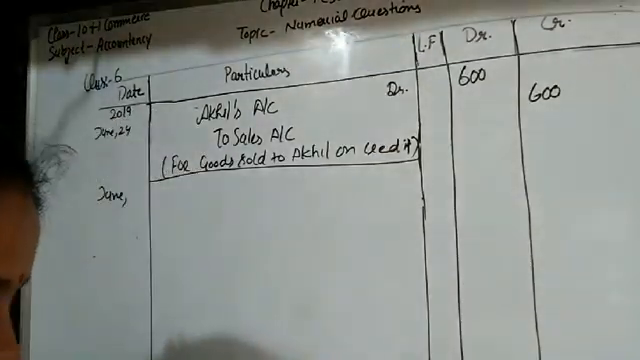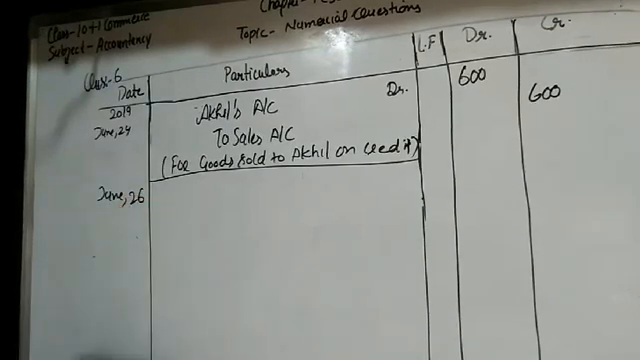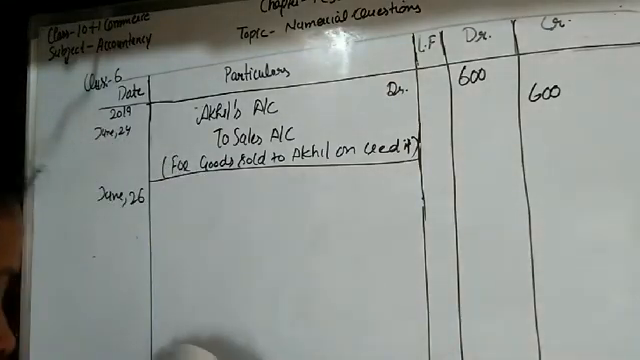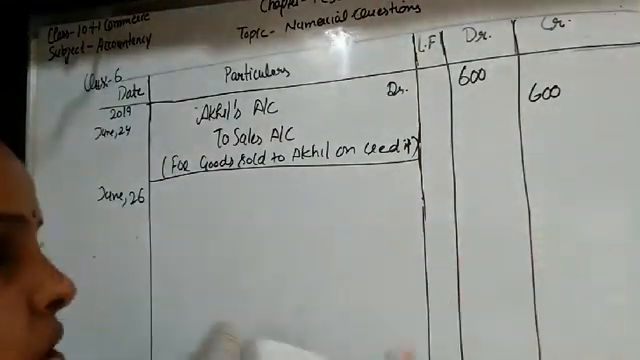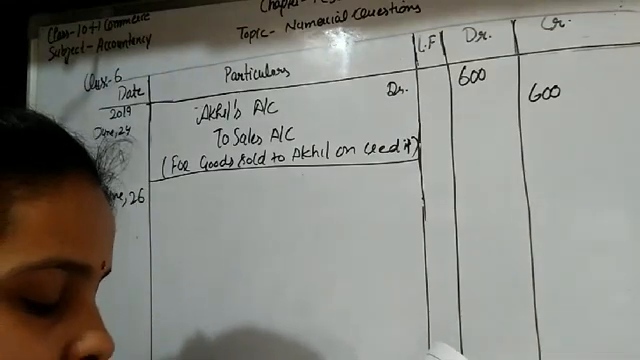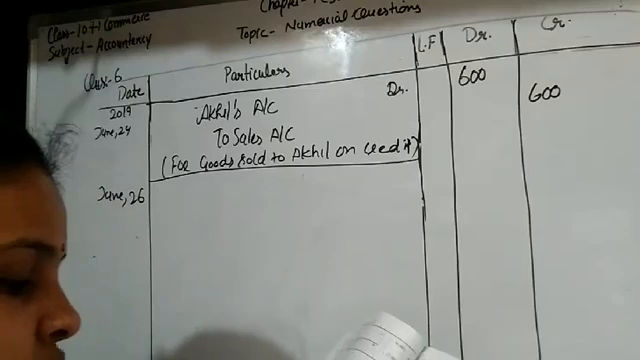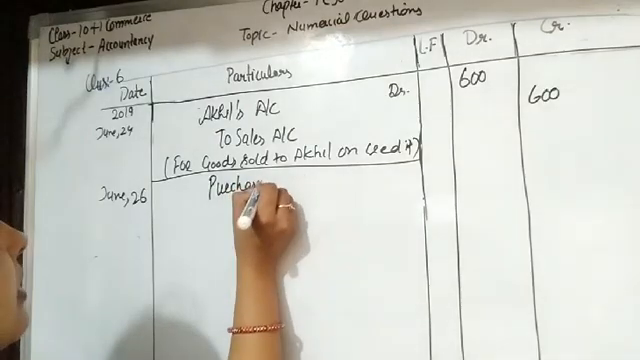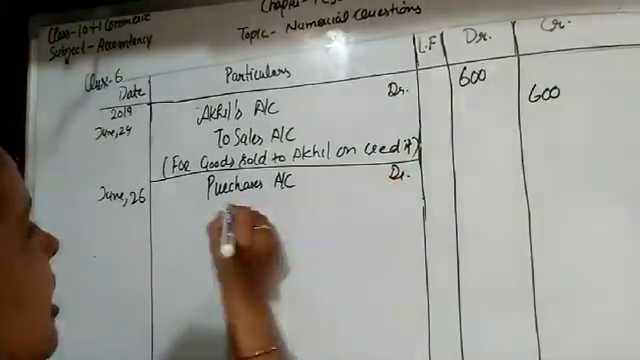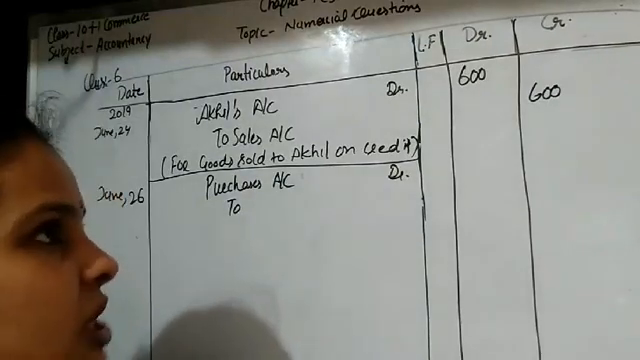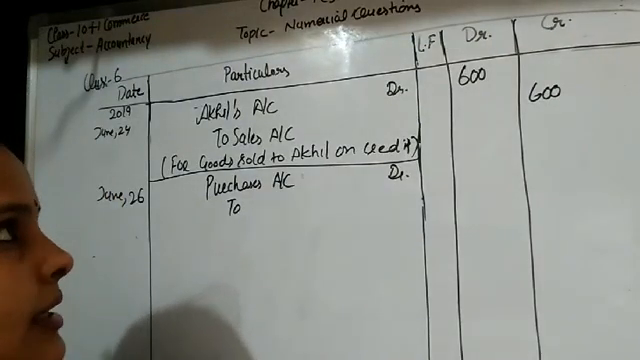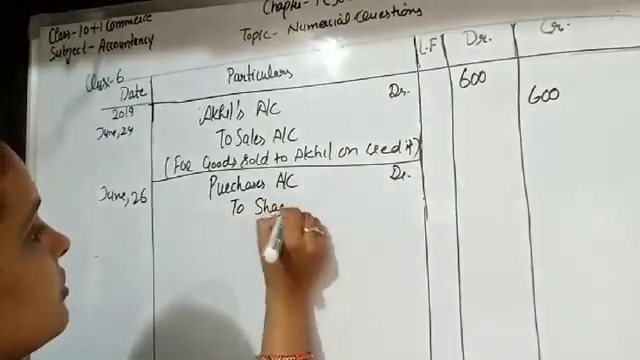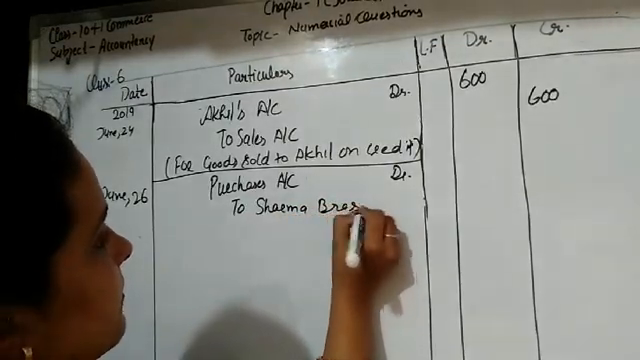Next transaction students is held on June 26. Okay, so this transaction is purchase goods from Sharma Bros. So this transaction, student, is also credit because the name of the person is given, that is Sharma Brothers. Okay, so these purchases are credit purchases. So write here purchases account debit, and from whom purchases are done? From Sharma Brothers, because cash is not paid yet. That is why we use the name of the seller, Sharma Brothers.